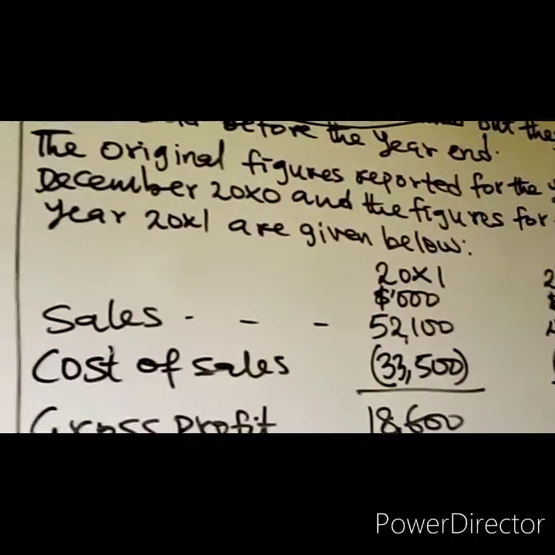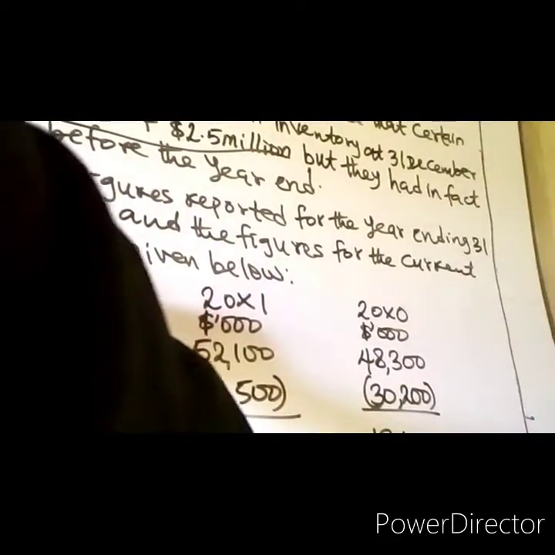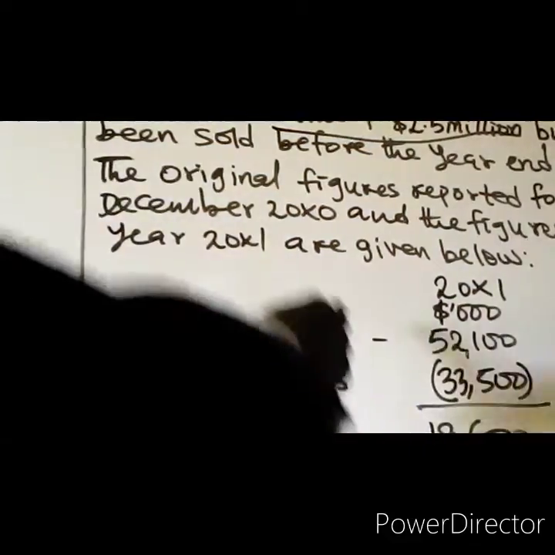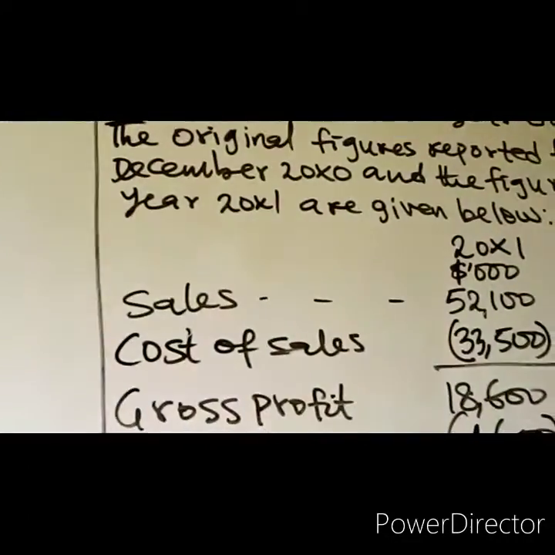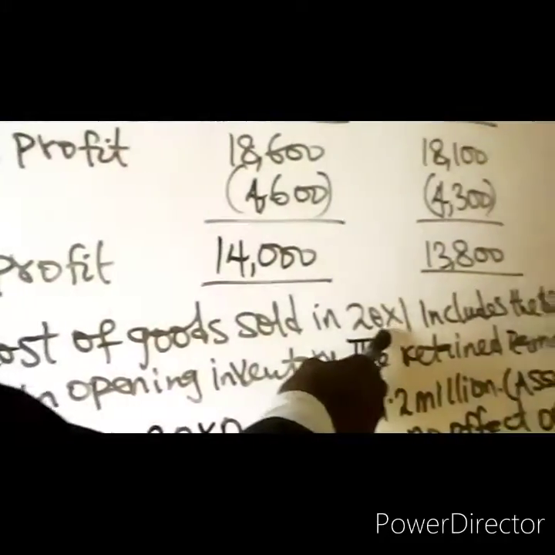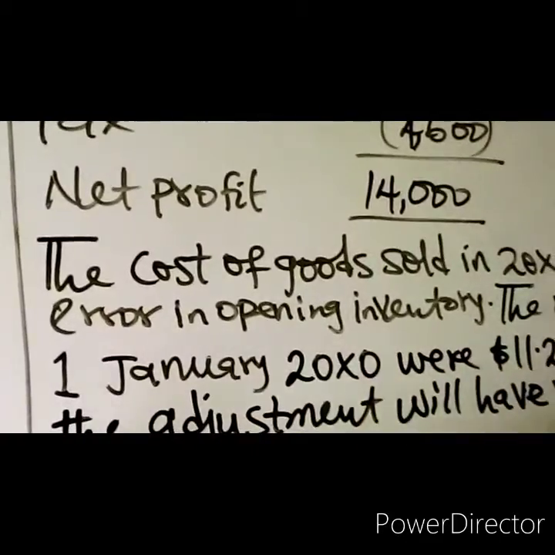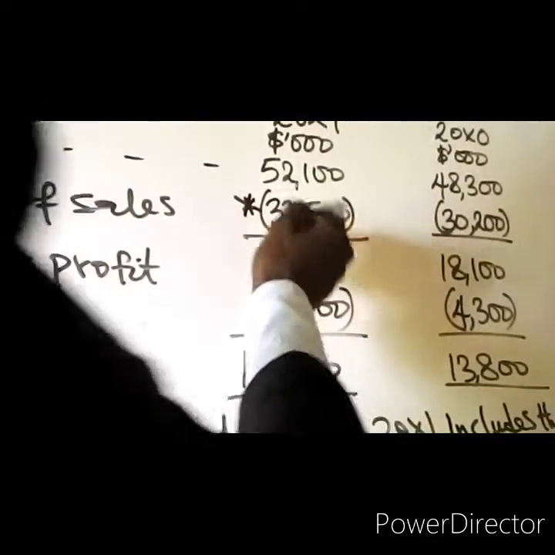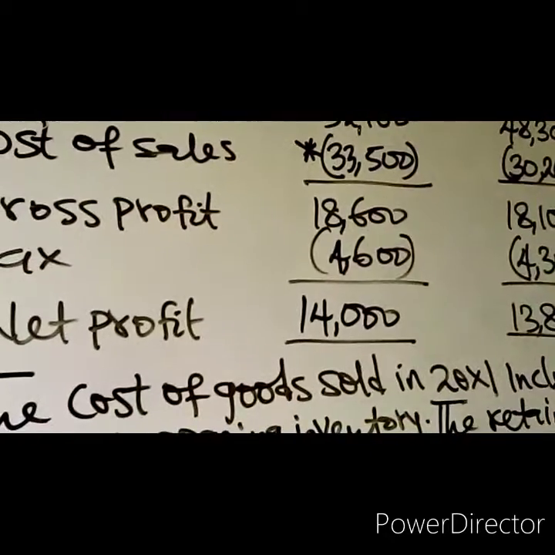The original figures reported for the year ending 31st December 20X0 and the figures for the current year 20X1 are given below. You are given the statement of profit or loss. The cost of goods sold in 20X1 includes the 2.5 million error in opening inventory.